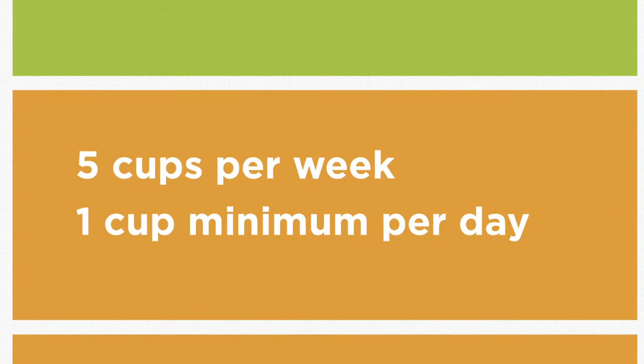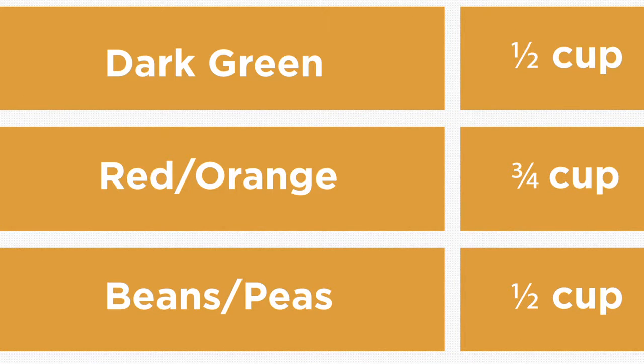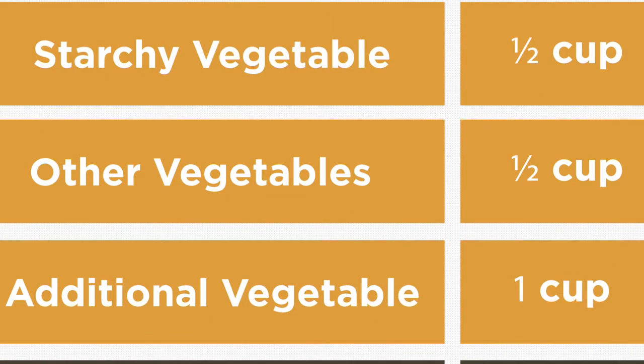Likewise, 5 cups of vegetables per week with a daily minimum of 1 cup are required at lunch for grades 9 through 12. The weekly amounts must be offered from a variety of vegetable subgroups, which includes a half cup of dark green vegetables, 3/4 of a cup of red or orange vegetables, a half cup of legumes such as dried beans or peas, a half cup of a starchy vegetable, a half cup of other vegetables. 1 cup of additional vegetables from any subgroup must be added to reach the required total for the week.